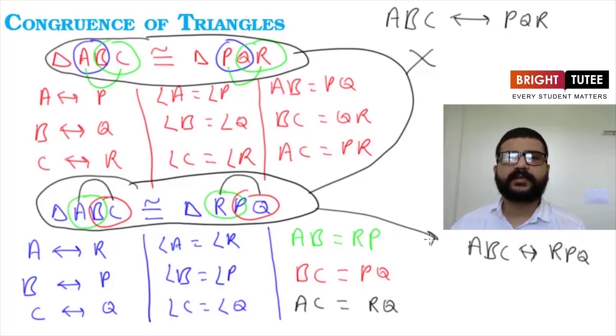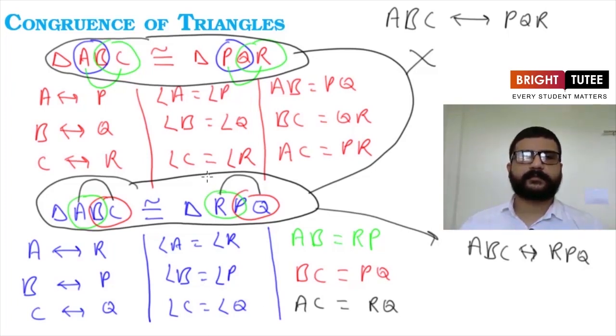So this is how we can write corresponding relations. So while writing the congruency relation, it's not only the measure of angles or lengths of the corresponding sides which matters. In fact, corresponding vertices also matter. The order of vertices is also important while writing the congruency relation.